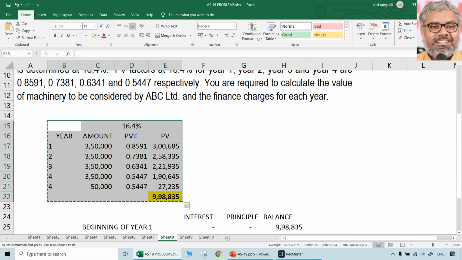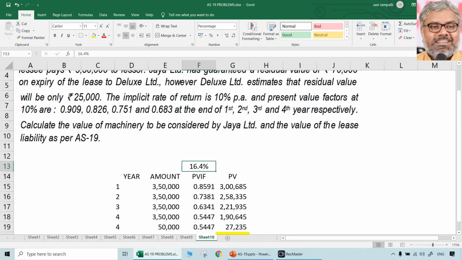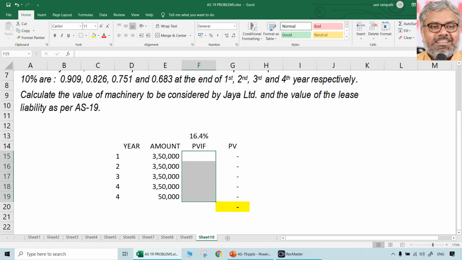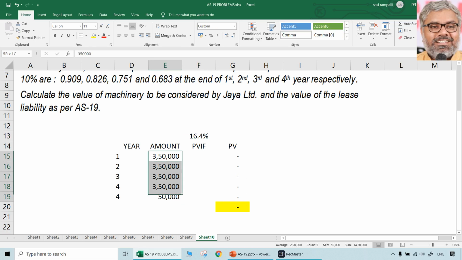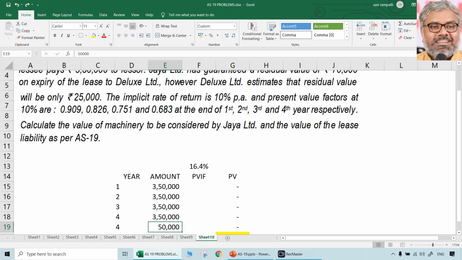Let us take the amounts separately. Of course, all the things will be different here. I think the amounts are same, incidentally. Fair value is different, of course. The economic life of the machine is 4 years. End of each year, lessee pays 3,50,000 to lessor, okay? And guaranteed residual value is 70,000, not 50,000. So 70,000 let us take.